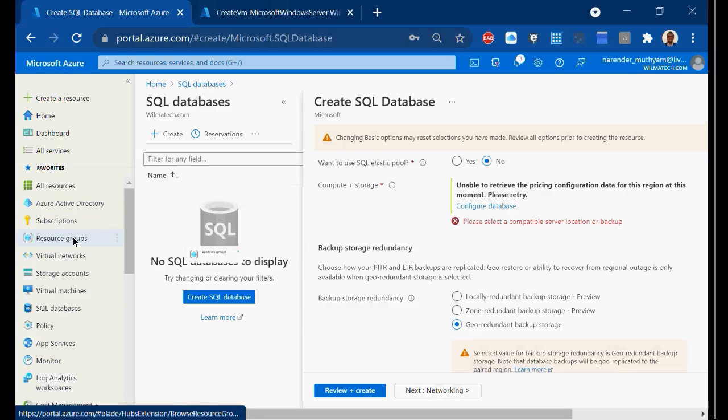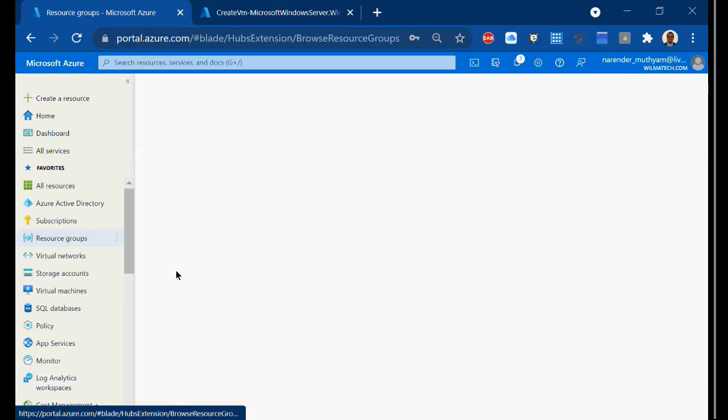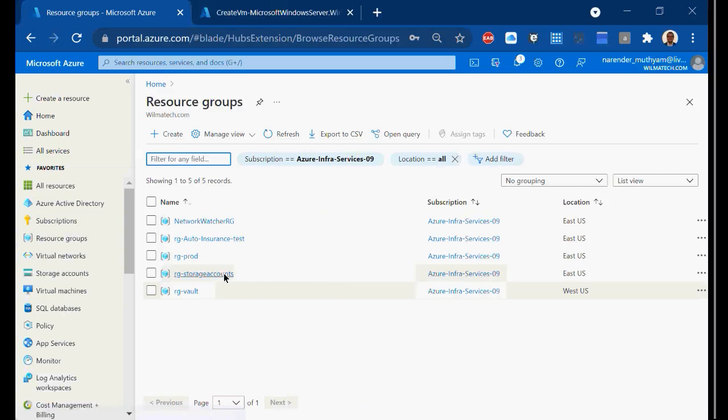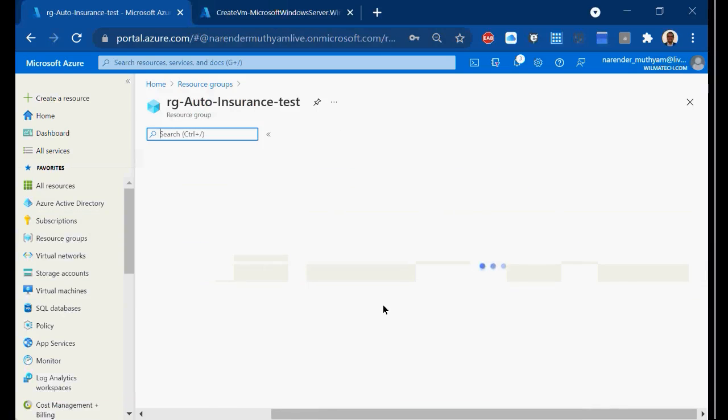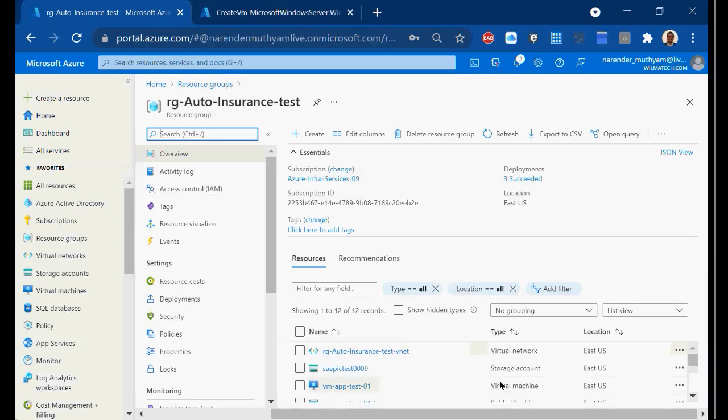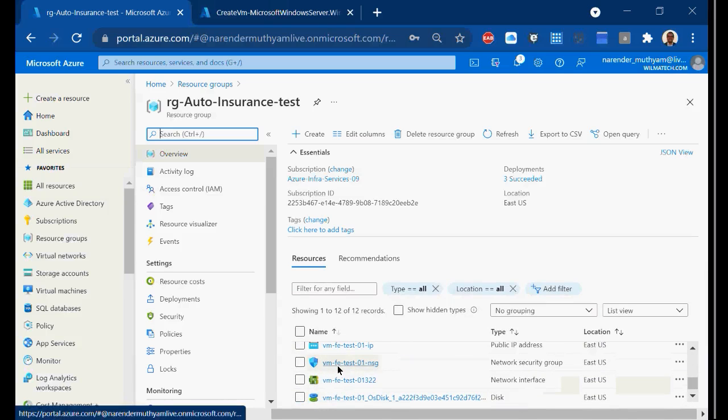So then what I'll do, I'll go back to the resource groups here, right? And after going back to the resource group, this is the resource group, right? You can see all 12 records have been created. Your storage account, your VM1 and application VM2, right? There are VMs.